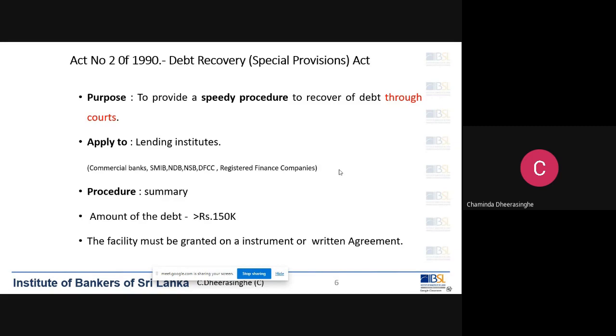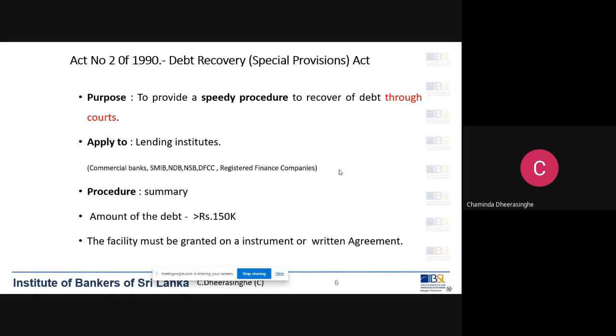So this act was established to cater to that requirement. A speedy procedure was introduced, but again through courts. We have to file an action, and the speciality of this act is that we can get the final result in a shorter period compared to the regular procedure.